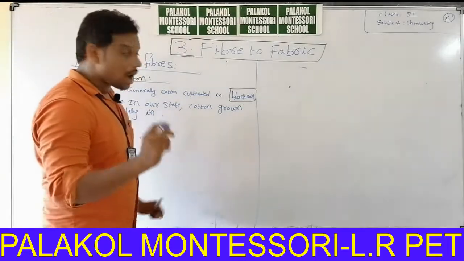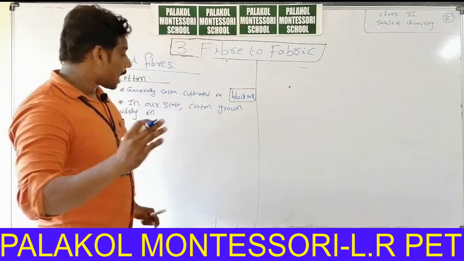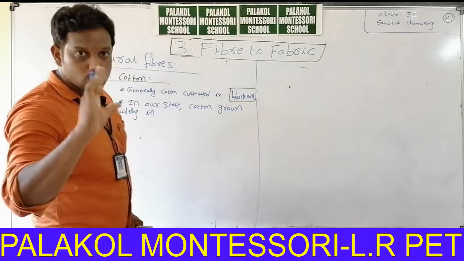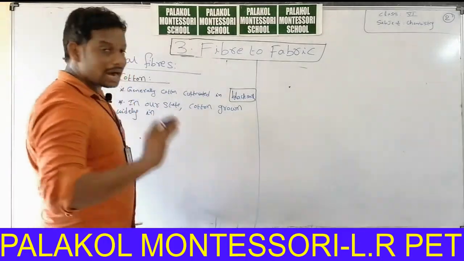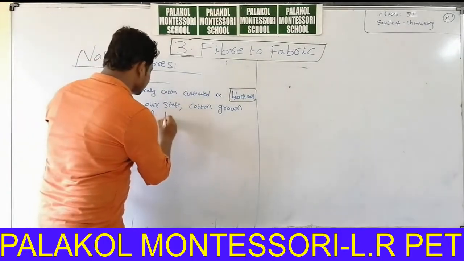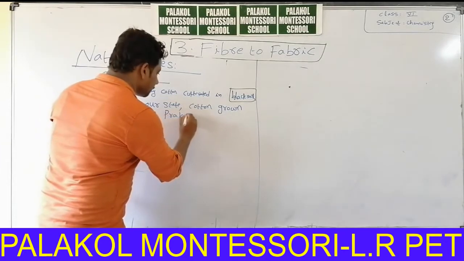Grown widely means baga perugutundi in Telugu.